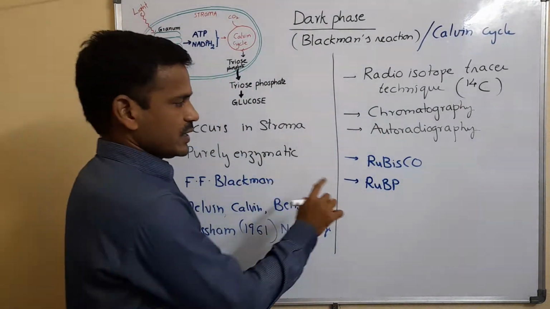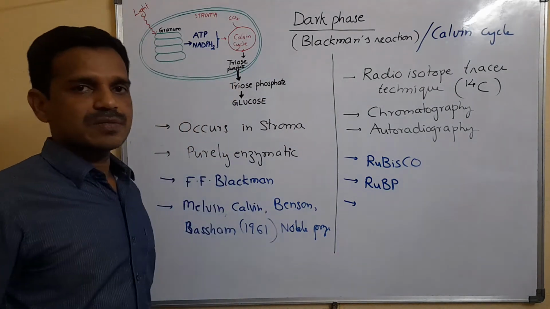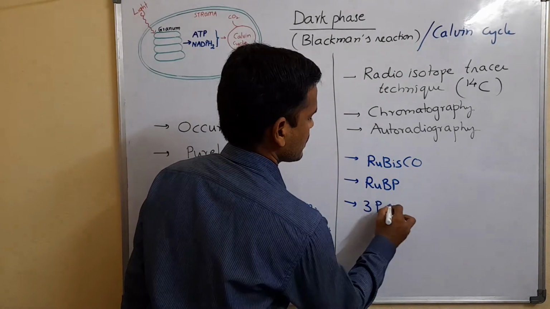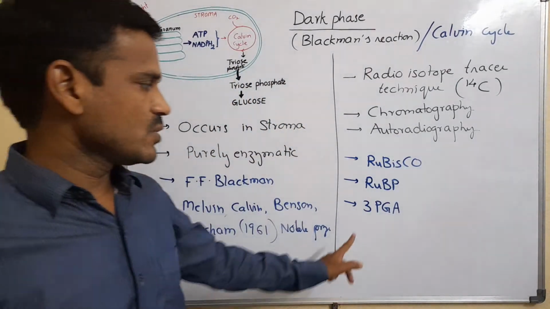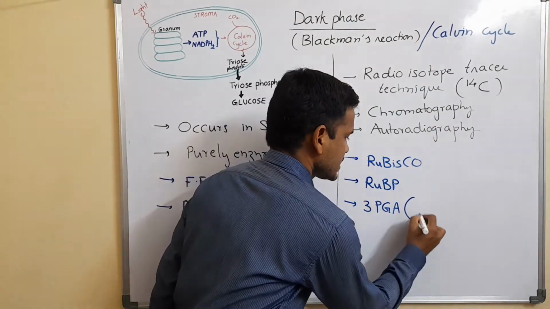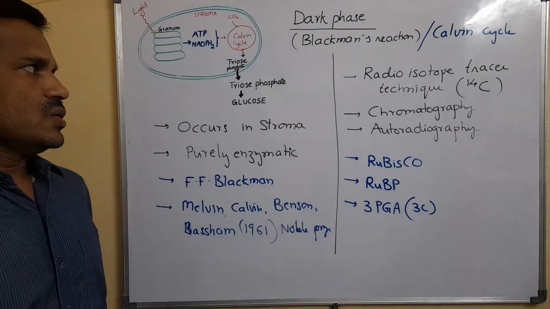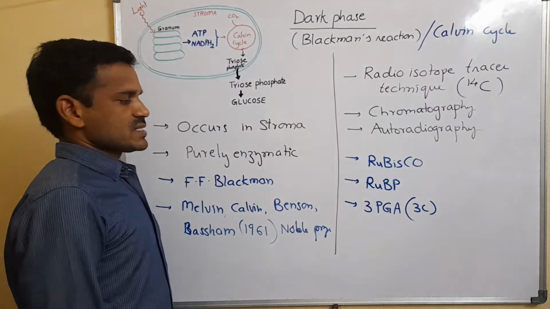Next, the first produced stable compound is 3-phosphoglyceric acid. It is a triose, or 3-carbon compound. The dark phase is completed mainly in three phases.